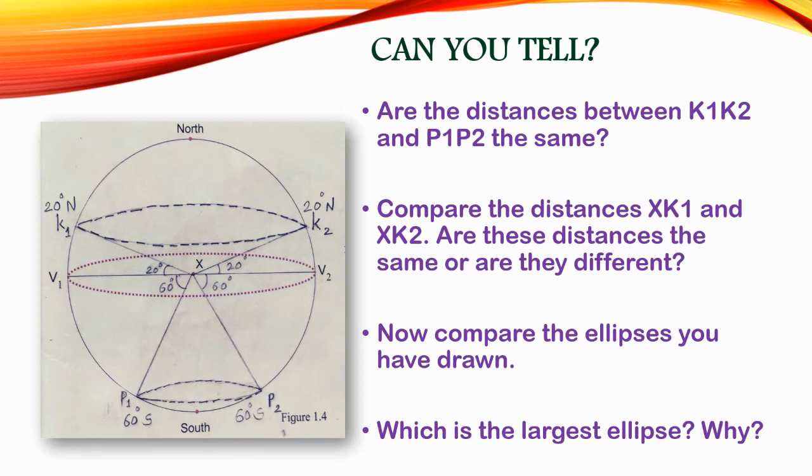Which is the larger ellipse and why? Students, observe both the ellipses which we drew in the diagram. Which one is the larger? Yes, K1, K2 is the larger ellipse because we are dealing with a sphere. Have you understood this activity, students? Yes, very good. With the help of this activity, we are going to learn about parallels of latitude.